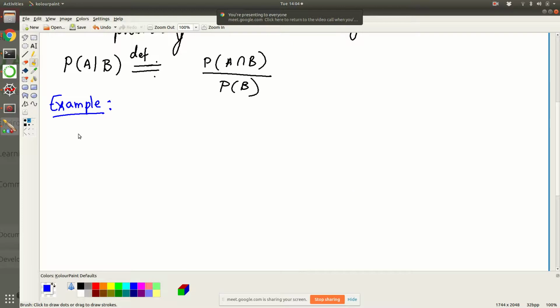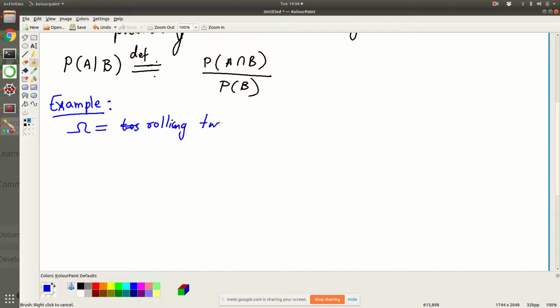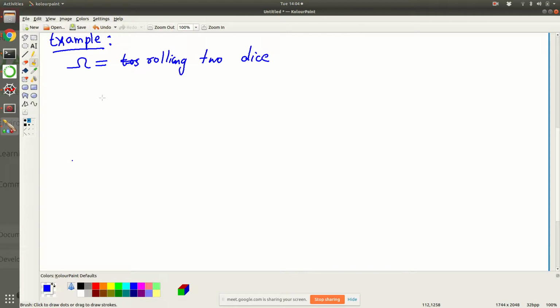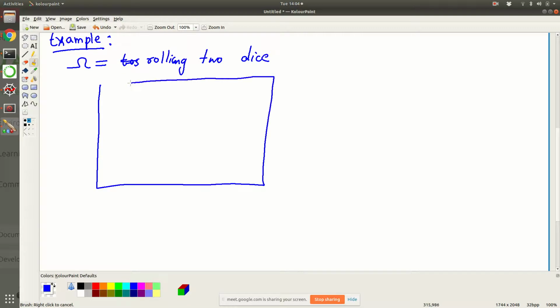So let's consider the example where omega is got by rolling two dice. Now this is our experiment. So let's do one thing. We will just draw a table for this. This is a useful way to understand this. If you have seen the lectures, you would have seen Tsitsiklis also talk about this space like this. So let's do the same exercise here.